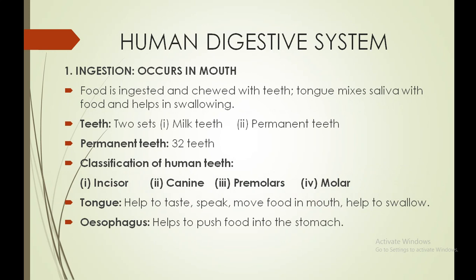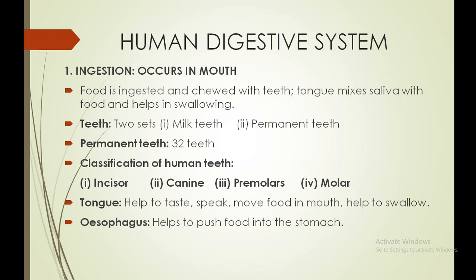So over here I have shortened the whole digestive system into different points. Let's go through it. I will start with the first one, that is the ingestion process. We understood the definition of ingestion, so I am not going to repeat it. Ingestion occurs inside the mouth. Our mouth consists of teeth, tongue and salivary gland. It is also considered the buccal cavity. Whatever food we ingest is chewed by our teeth and broken down into small pieces so that we can easily swallow.